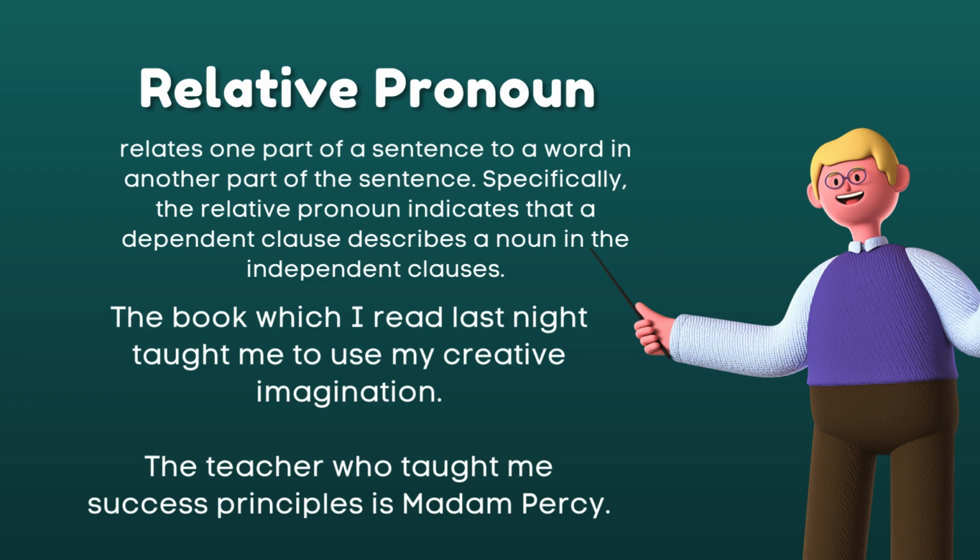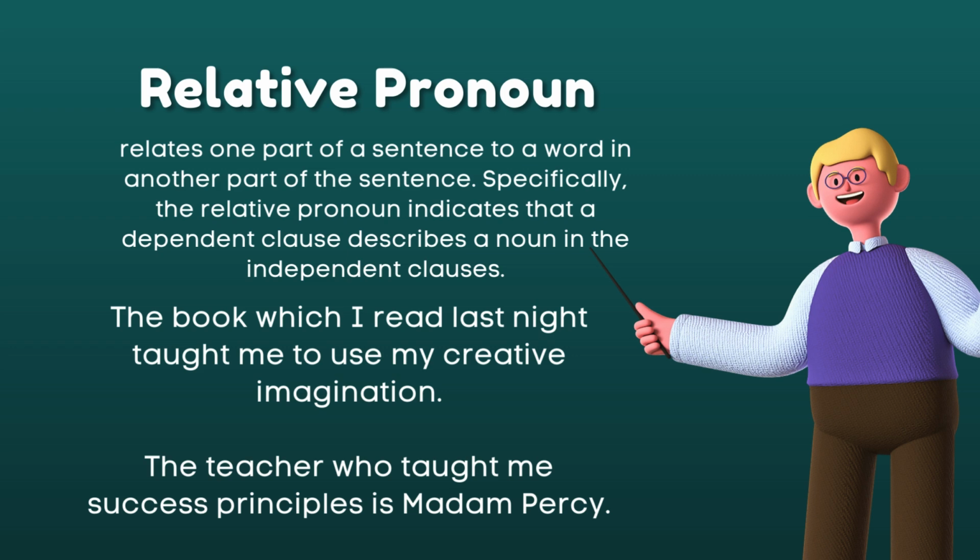We have here the dependent clause which I read last night, which means it describes the book in the sentence. Which I read last night talks about the book here in the sentence.